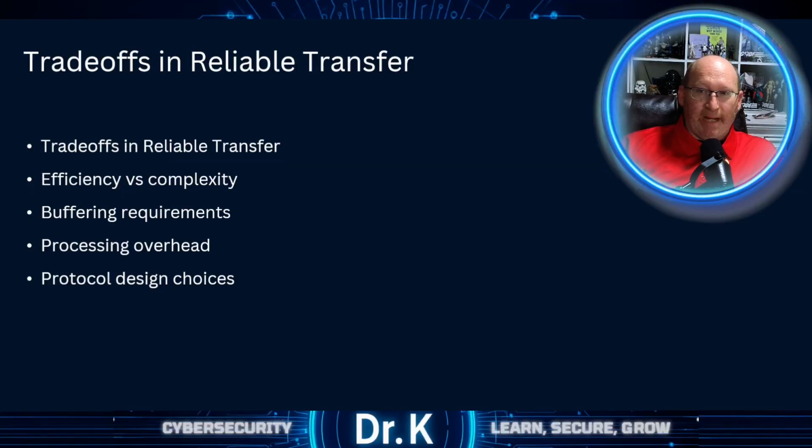All right, reliable data transfer involves trade-offs between efficiency, complexity, and resource usage. More advanced approaches improve performance, but require additional buffering, processing, and protocol logic. This is where that give and take comes into play. Everything in technology has a give and everything has a take. It just depends on what we're trying to utilize within our system. Sometimes we need it in order. Sometimes we don't. Sometimes we want the speed. Sometimes we want the efficiency. It all depends, and that's where network analysis really comes into play.